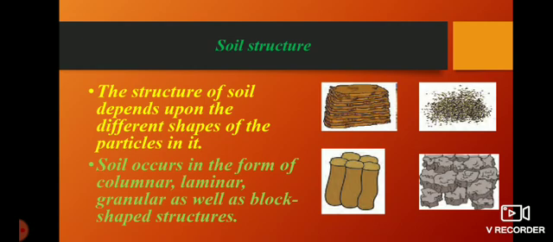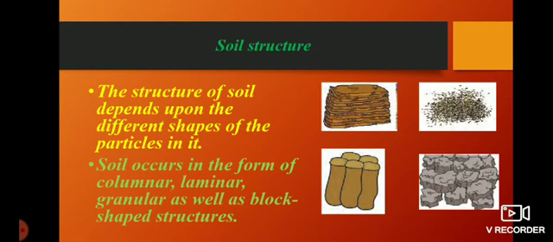The structure of soil depends upon the different shapes of the particles in it. Whatever the structure of that soil, it depends on which type of particles are present in that soil.